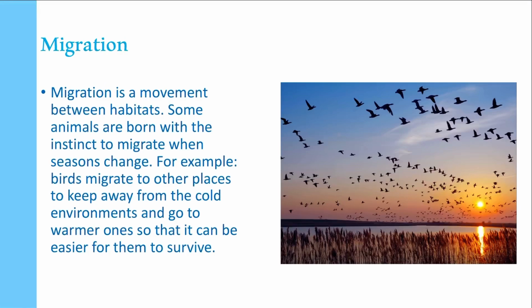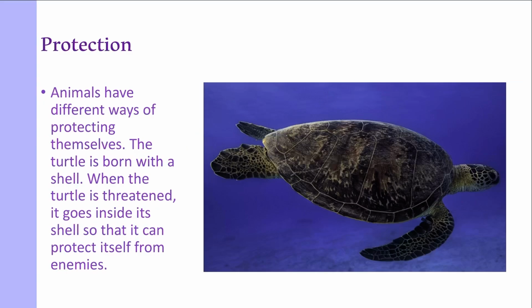Now let's take some examples of instinct behavior, like migration. Migration is movement between habitats. What does that mean? You see these birds over here, they're moving to another place. Why? Because the place they're in right now is very cold, so they need to move to a warmer, tropical environment, which will help them survive. Protection.